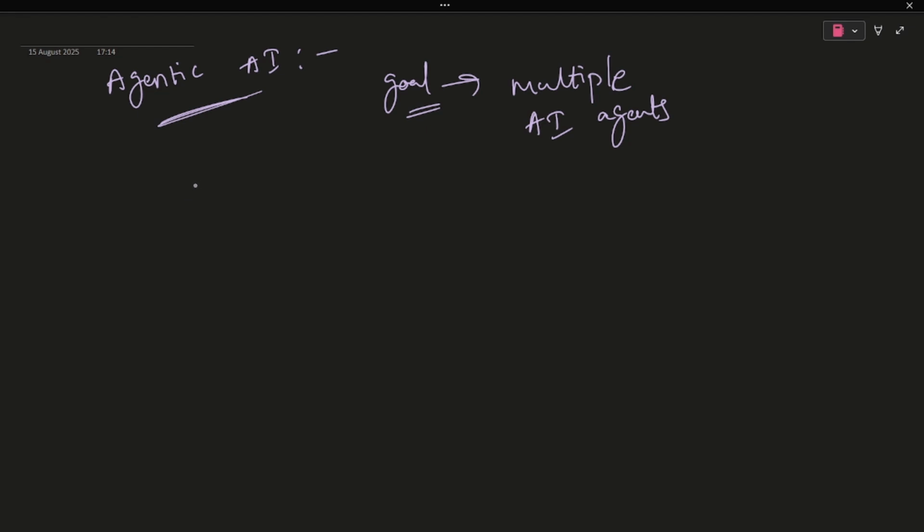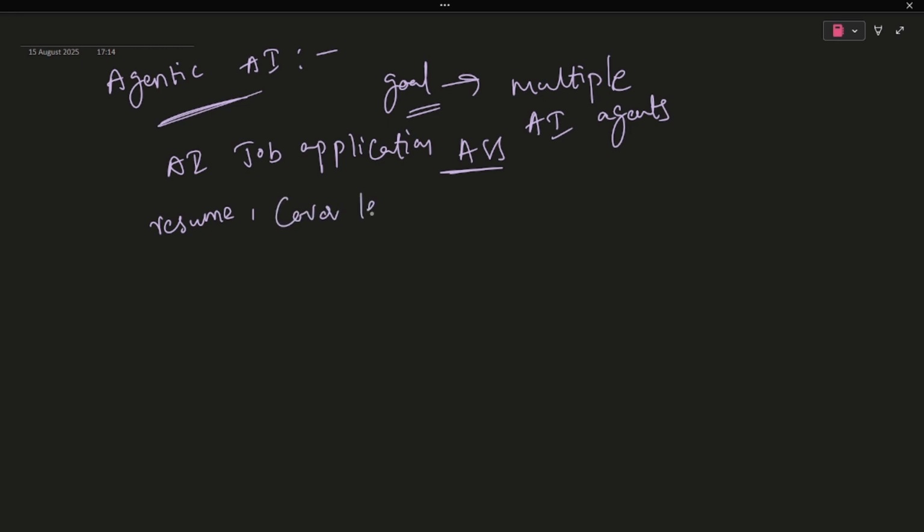If I take a simple example, my goal is an AI-powered job application assistant. My goal is to automatically take a job posting URL and create a job application package, like the resume, the cover letter, and the skill analysis, and finally get the output, right?